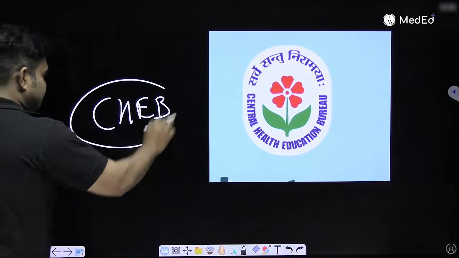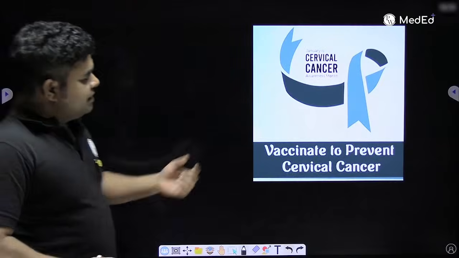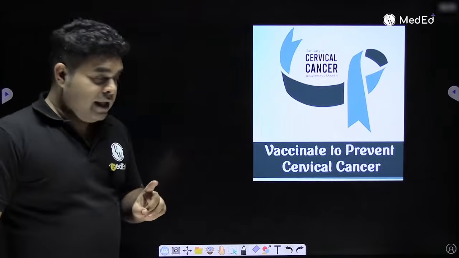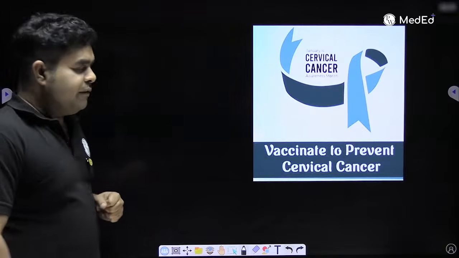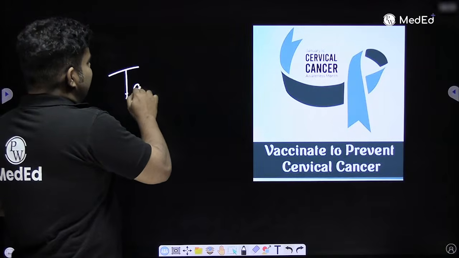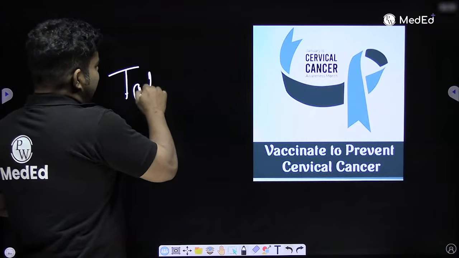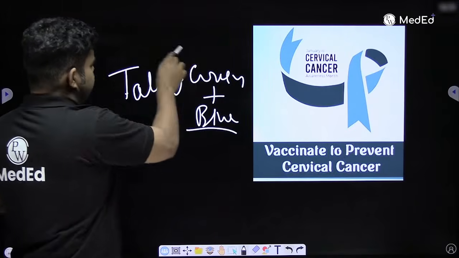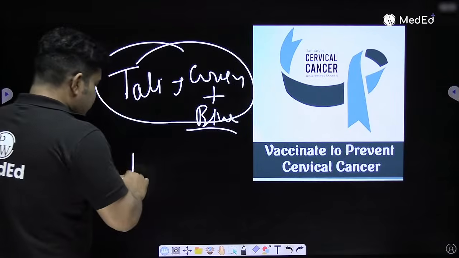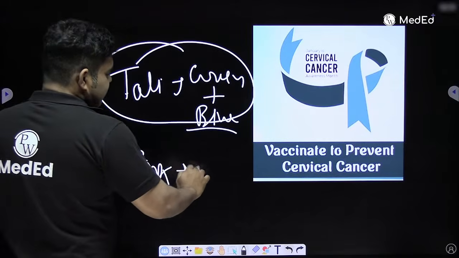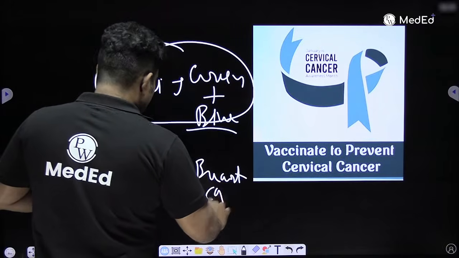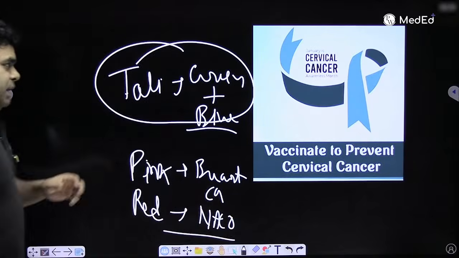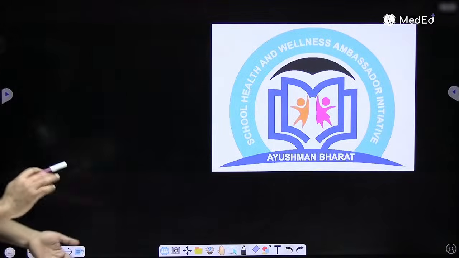Central Health Education Bureau. Then for cervical cancer, we discussed the vaccine. But remember, January is cervical cancer awareness month. And they have a new kind of logo for cervical cancer. They call it Tully. Tully means it is green plus blue. So the logo of the ribbon is green plus blue. That is Tully in cervical cancer. A pink color ribbon is for breast cancer awareness. And a red color ribbon is for National AIDS Control Organization. But cervical cancer has the Tully logo.